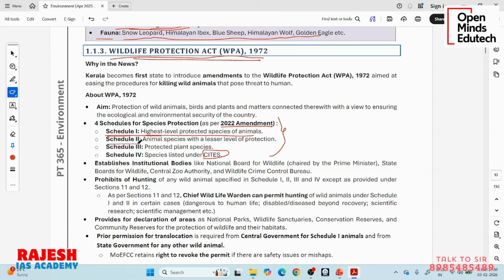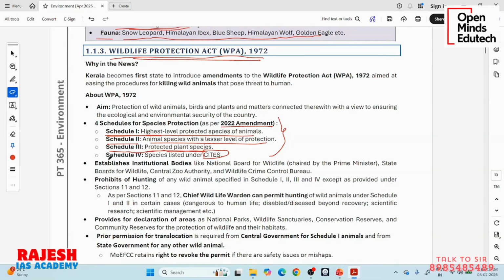Then we have Schedule 2. These animals receive a lesser kind of protection. You cannot kill these animals, but if you do, the penalty is lesser. Then Schedule 3 is exclusively for plant species that need protection. The day-to-day plants you see may not need protection, like those ornamental plants outside your houses. The government will not do anything if you pluck something from it or take the stem out of it, or if you kill it. But there are some special plants which need protection, so the government is protecting them.